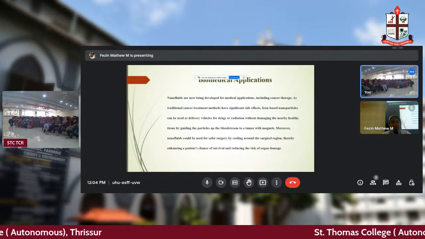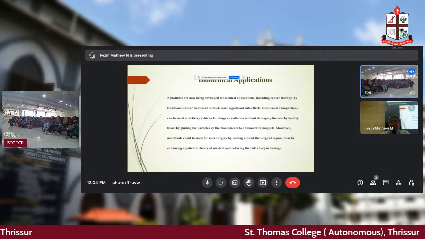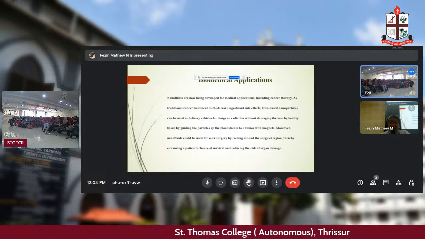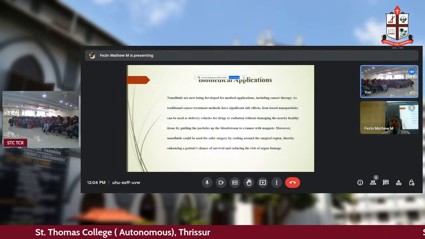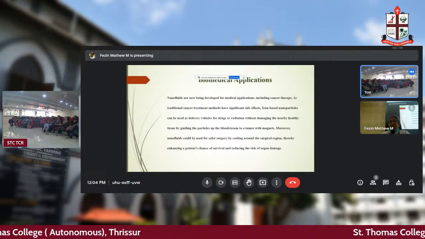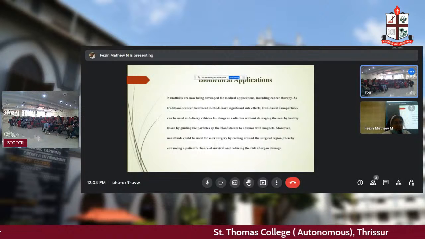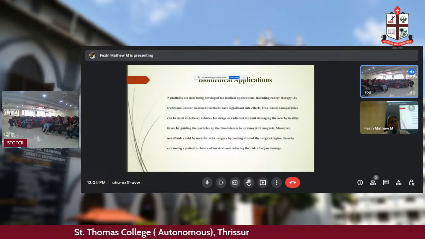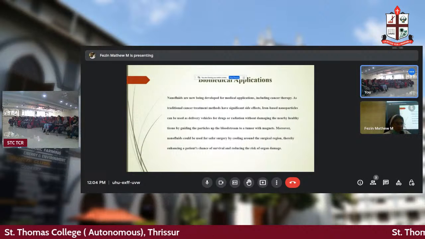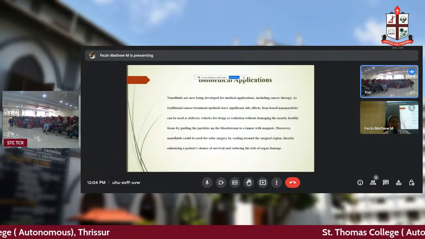What will happen? So here, when we are using medical applications, including cancer therapy, nanofluids are being developed. And you know that traditional cancer treatment methods have significant side effects. You know what will happen with chemotherapy. Hair will go, isn't it? And we cut our hair and give it.